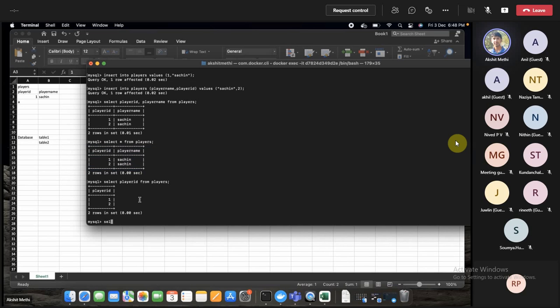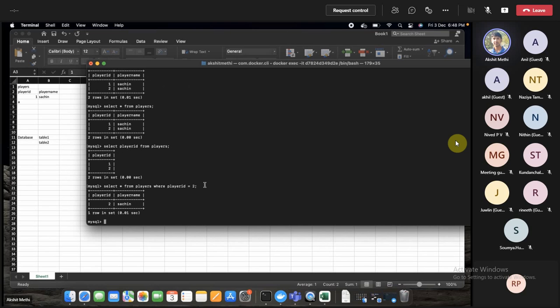So for that, we have the where clause, like select star from players. It's plain English: select star from player where my player ID is equal to 2 or 1, whichever we wanted to give as a filter.